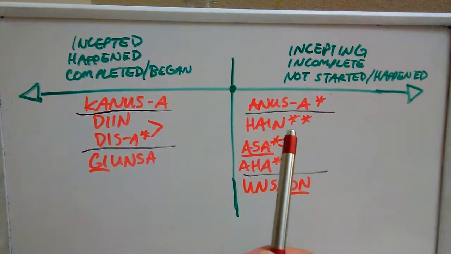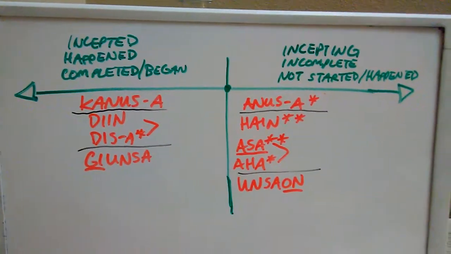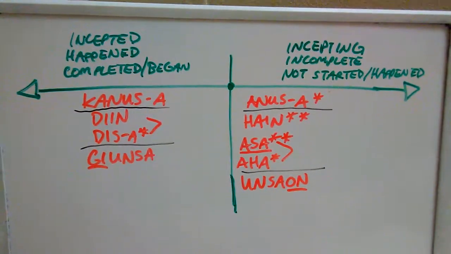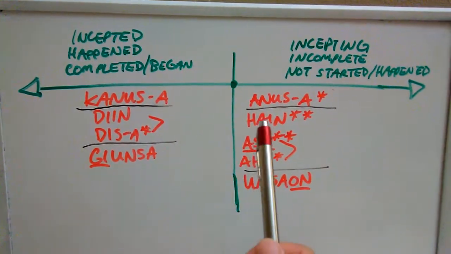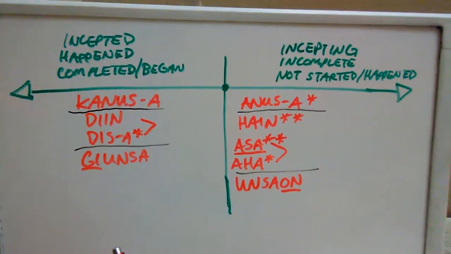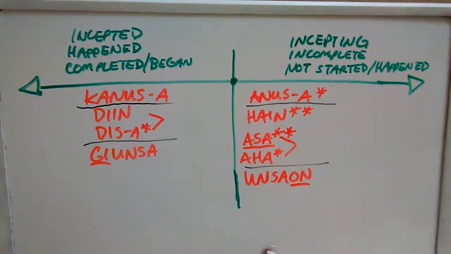If an action hasn't happened yet, if an event hasn't happened yet, if a situation didn't exist yet, if it didn't start yet, we use anusa. When will that be? When will the party start? What time will this be?